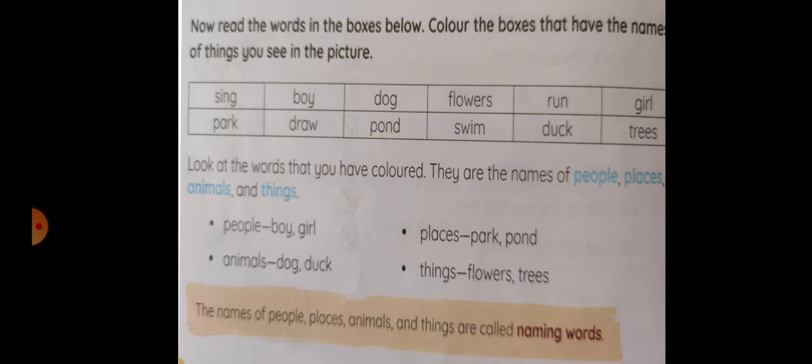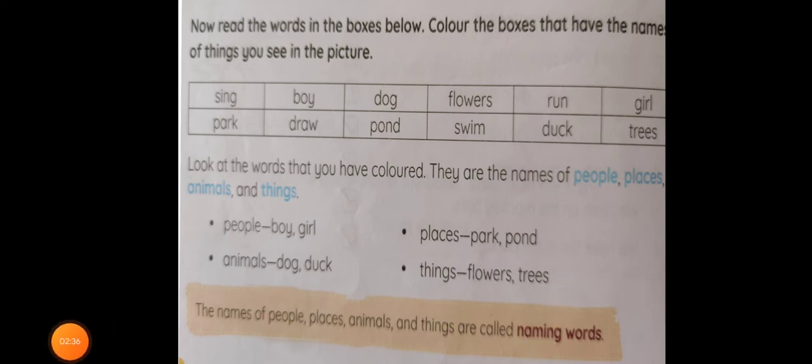Okay children, now we will see. Look at the words that you have colored. They are the names of people, places, animals and things. Am I right? Yes. Now what all have you matched with the pictures? See, the boxes given are: people, the boy and girl; places, park, pond; animals, you have seen dog and duck; things, flowers and trees, right?